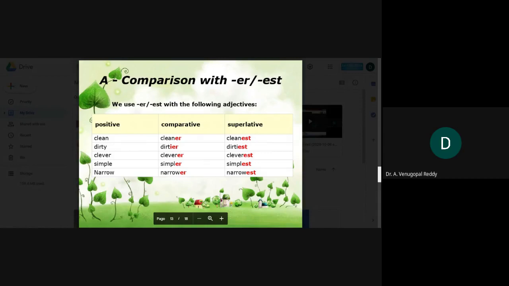And in the same way, dirty is a positive form, dirtier is a comparative form, and dirtiest is superlative form. Like that, clever, cleverer, cleverest. Simple, simpler, simplest. Narrow, narrower, narrowest.